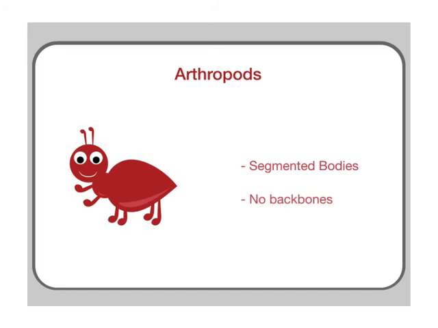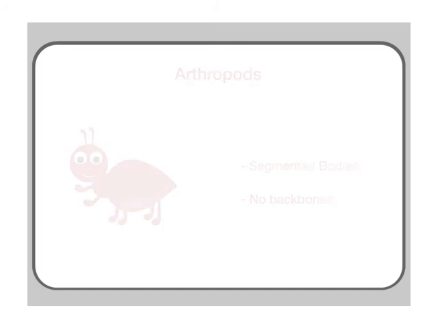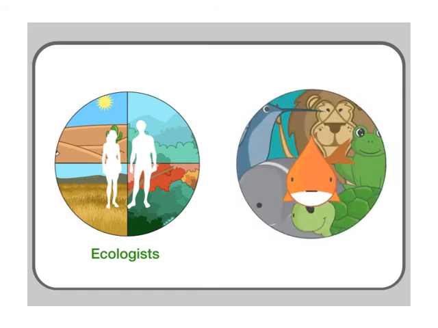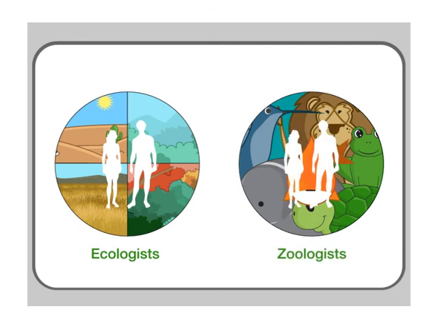That means they're invertebrates. Scientists who study biomes and habitats are called ecologists. Their main work is to study the nature of an area and see how animals interact with it and live. Scientists that study animal classification are called zoologists.